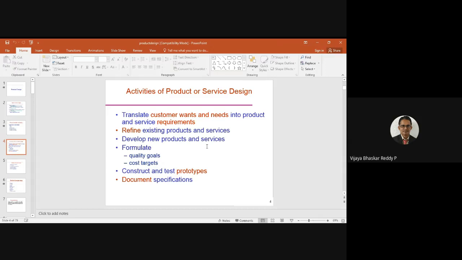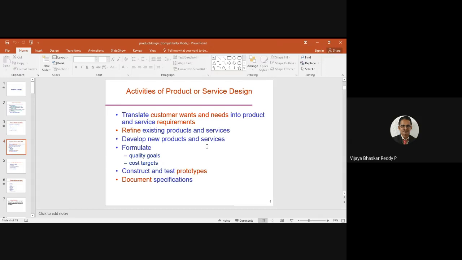Formulate means what quality of goods you are expecting and what the cost targets are. We know there is an A market, B market, and C market. When you design the product, you need to target what type of market. If it is the A market, the people are fewer and can afford costlier products, whatever the cost is. They expect more quality, so we need to balance between quality and cost factor. It depends upon the environment and market area that we plan for.